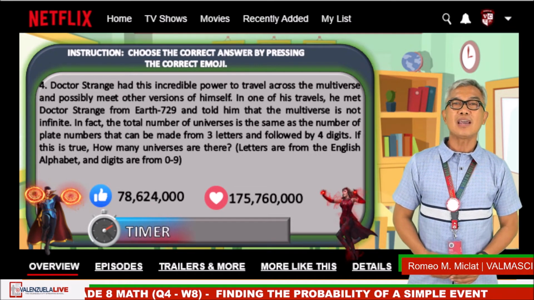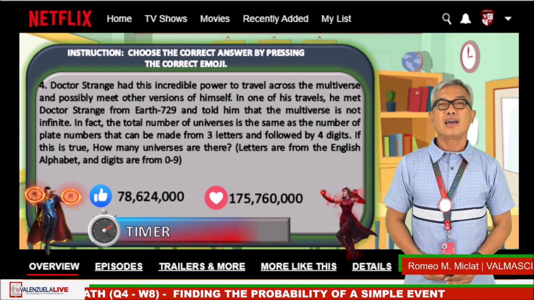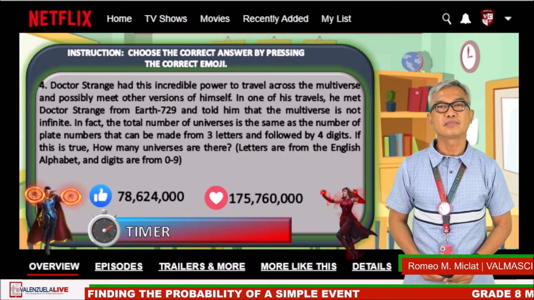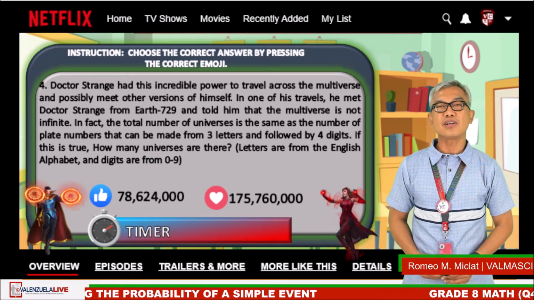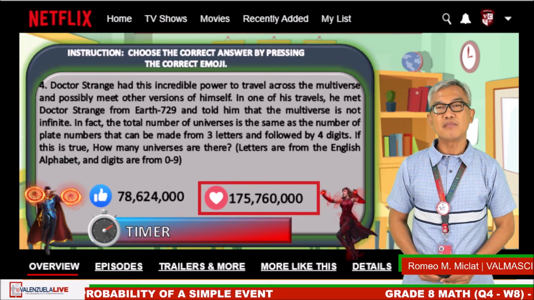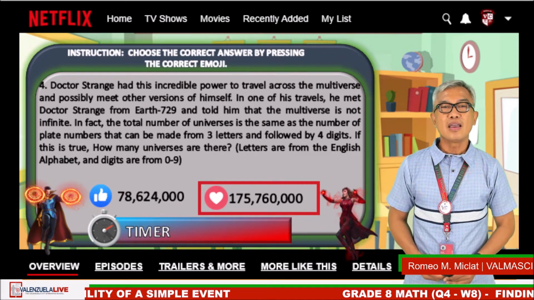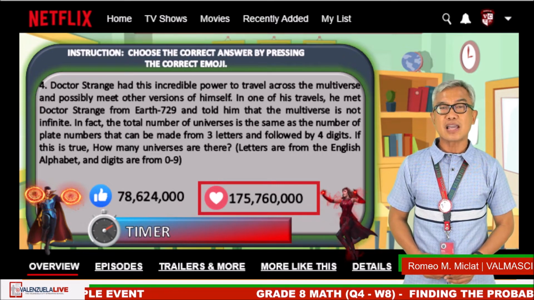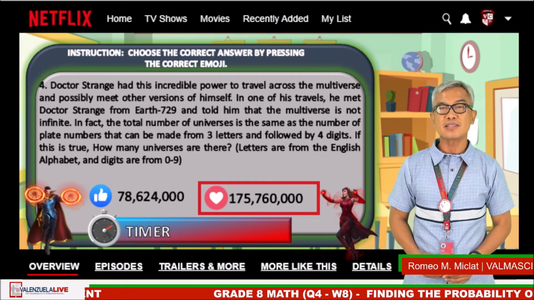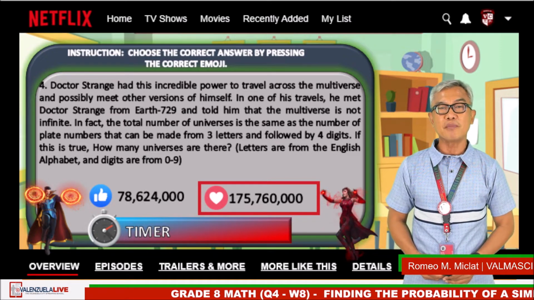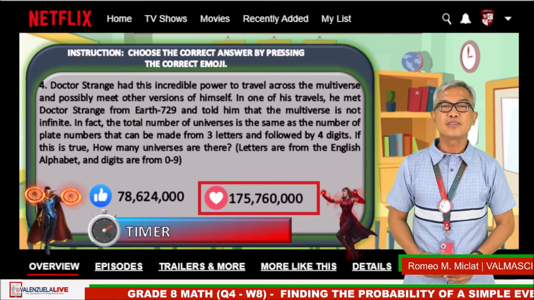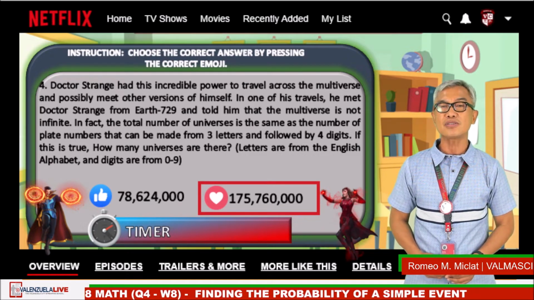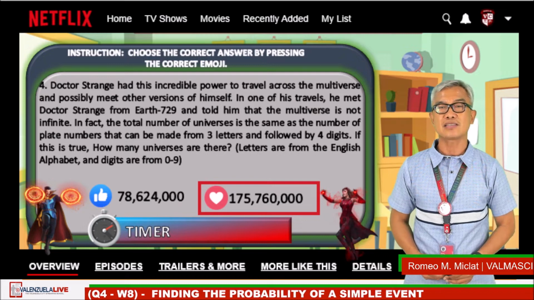Heart emoji and like emoji. And the timer starts now. Okay, time is up. The correct answer is the heart emoji. There are 26 times 26 times 26 times 10 times 10 times 10 times 10 ways for the plate numbers to be made. Therefore, there are 175,760,000 universes that exist.